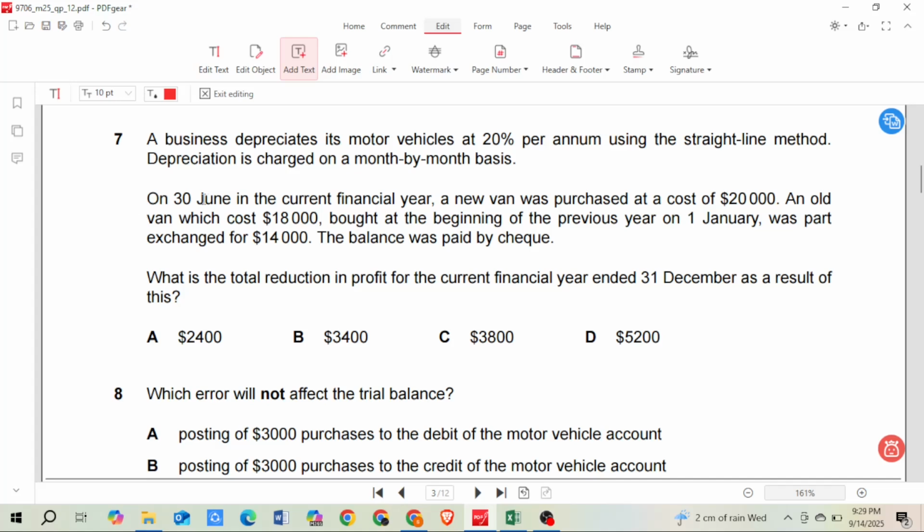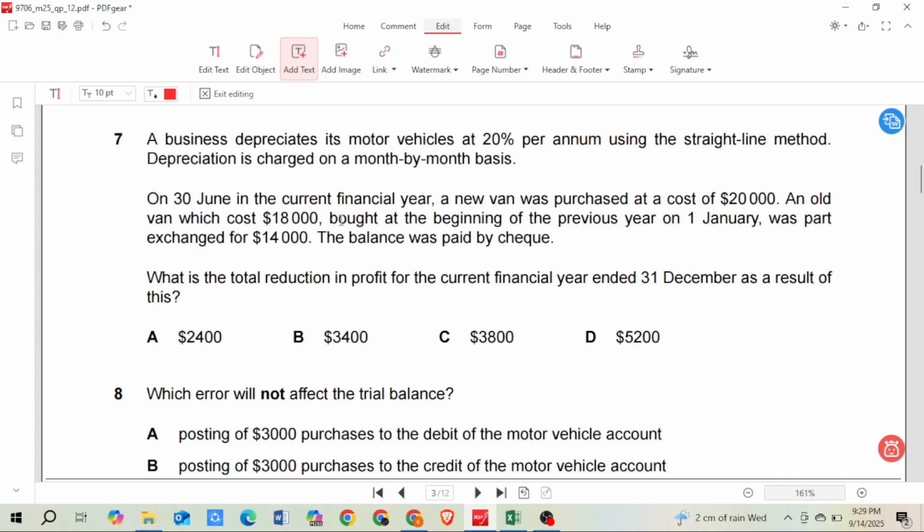On 30th June in the current financial year, a new van was purchased at a cost of 20,000. So we are buying a new van on 30th June, and we'll calculate depreciation from 30th June onwards because the depreciation is charged on a month to month basis.